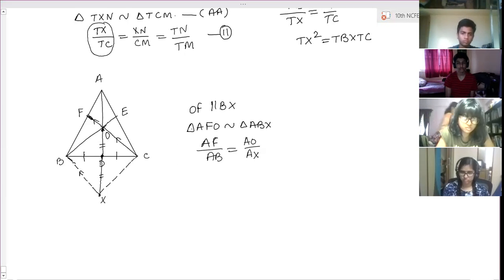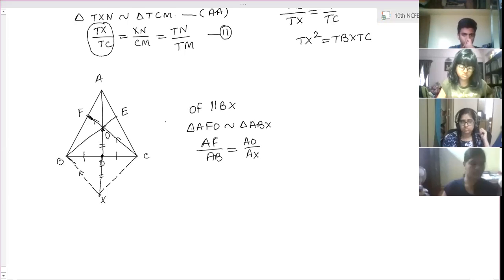And show that FE is parallel to BC. How to prove this now? How can we prove FE is parallel to BC?